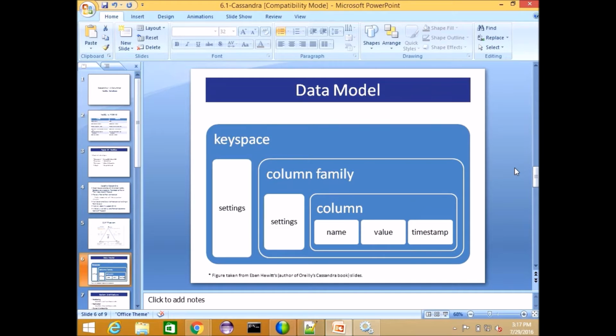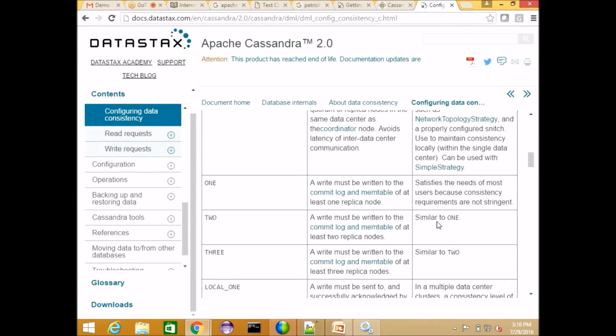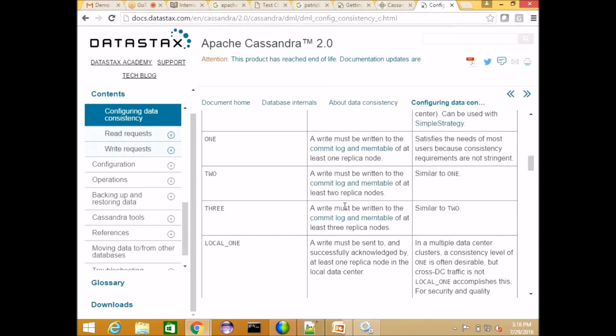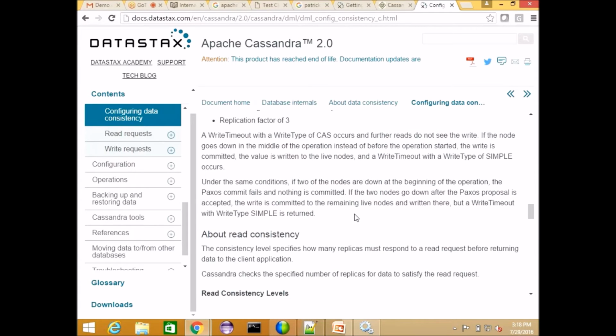If you specify all, it checks all the nodes in the cluster, cross-verifies, and gives you back the latest, most recent data. If it is quorum, it looks at 50% of the nodes, and among those nodes, whichever has the latest copy, it gives that as the latest data. Like that, we can set the consistency level in Cassandra for write operations as well as read operations. You can refer to this if you want to see more.